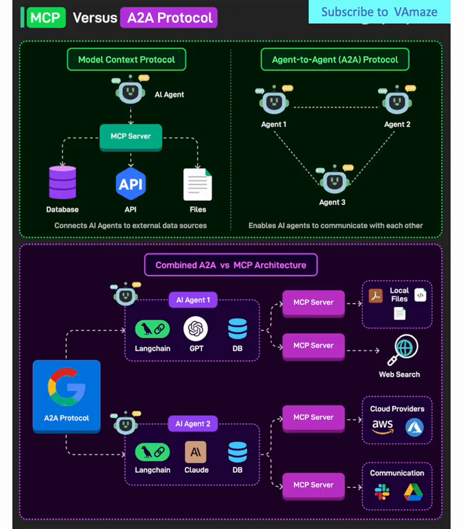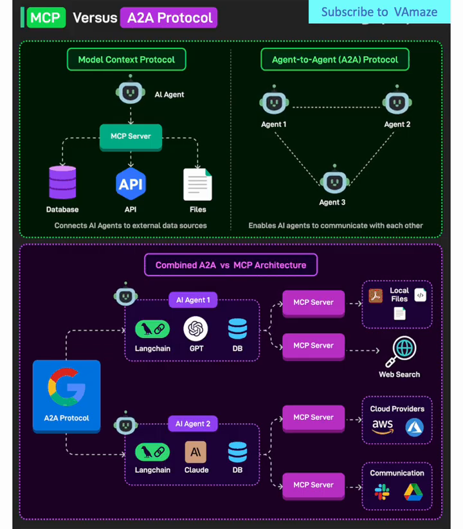Future implications. As we look towards the future of AI agent communication, we're likely to see more hybrid architectures that combine the reliability and control of MCP with the flexibility and scalability of A2A protocols. The key is matching the architecture to the specific requirements of each use case while maintaining the ability to evolve as needs change. This comparison highlights that there's no one-size-fits-all solution in AI agent communication. The choice between MCP, A2A, or a combined approach depends on your specific requirements for control, flexibility, scalability, and complexity tolerance. Understanding these trade-offs is essential for making informed architectural decisions in the rapidly evolving world of AI systems.